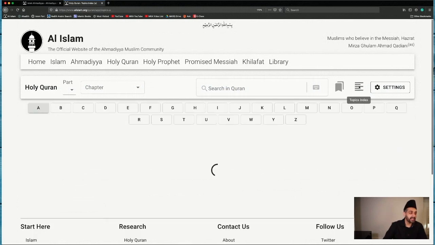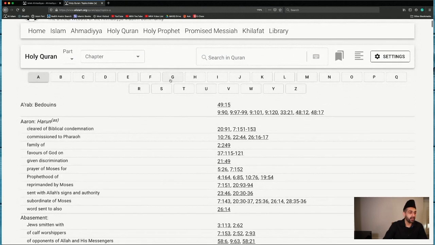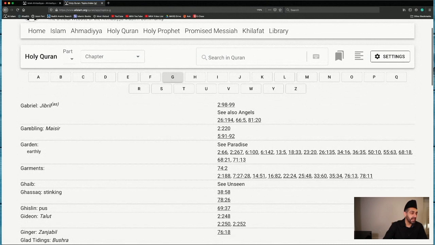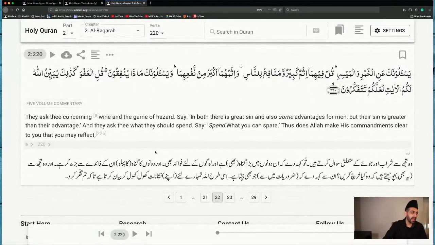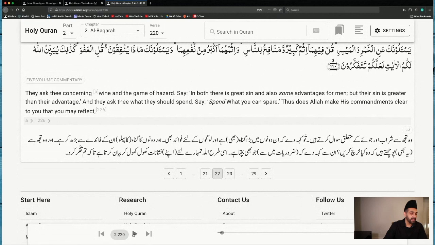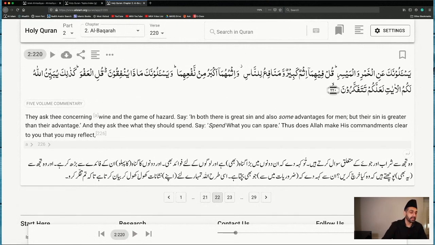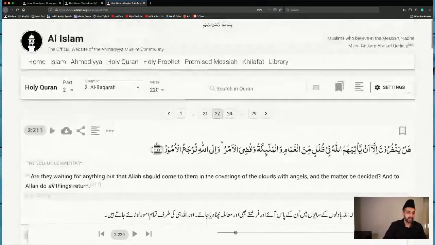There's this topics index that is right away available here, that you can search for by just clicking on any of the letters. So gambling, for instance, if you're looking for that, and the verse, chapter 2 verse 220, it opens up in a new tab, chapter 2 verse 220. And you can also go forward and have them played. So this one, I'm not sure if you're able to hear it. I don't want to play it while I'm talking, but you can click on any of this and hear it being played in the background.